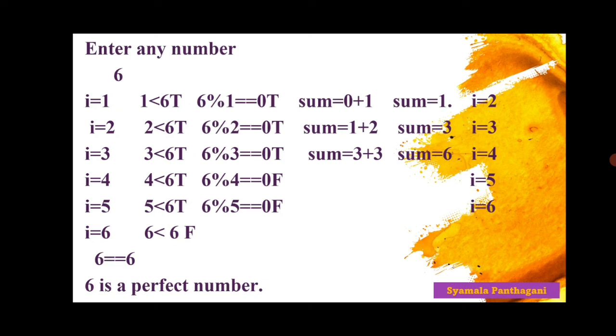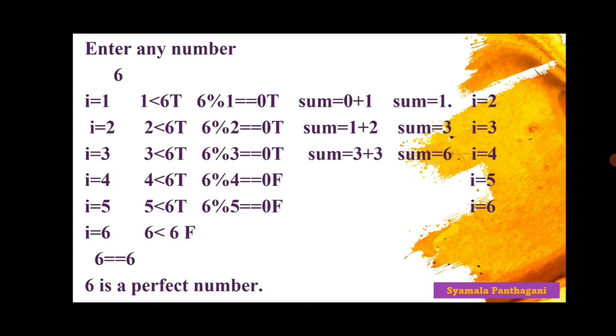Now the compiler increments the value of i by 1. That's why i is equal to 2. 2 is less than 6, true. Now 6 mod 2 is equal to 0. The remainder is 0. That's why this condition is also true.